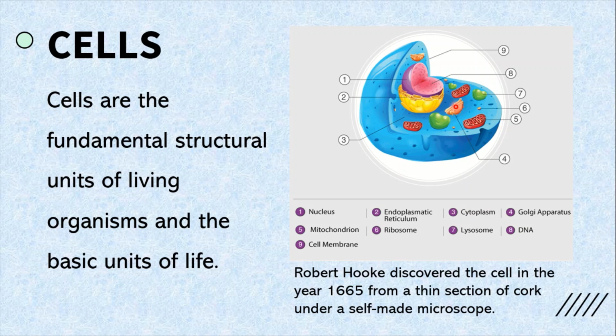Then is mitochondrion, means this. Then is ribosome, means this small thing. Then is lysosome, this greenish color. DNA, the red color, and cell membrane, this one.